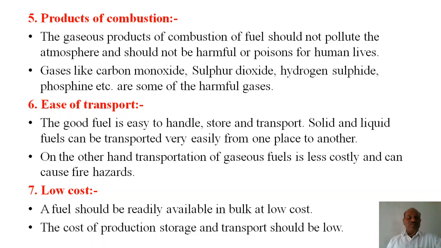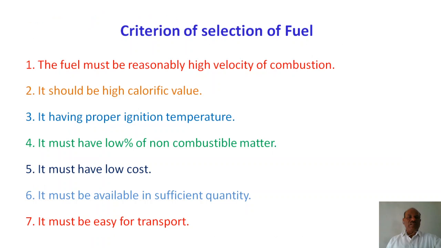Fuels are all burning substances, but a burning substance is not necessarily a fuel. It should obey all these seven properties, and then you can say that it is a good quality fuel. The selection criteria are also important. It must have a reasonably high velocity of combustion, a high calorific value, and the proper ignition temperature.